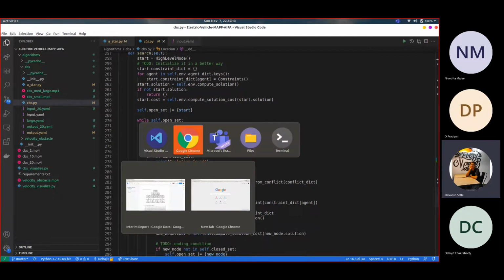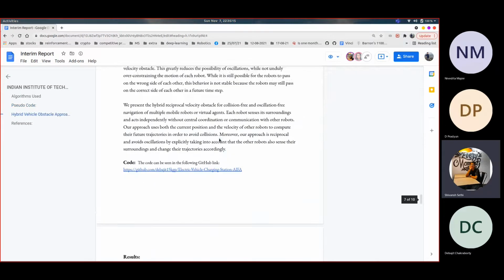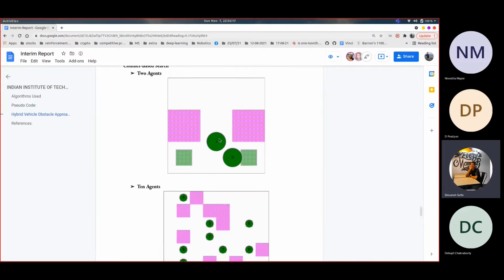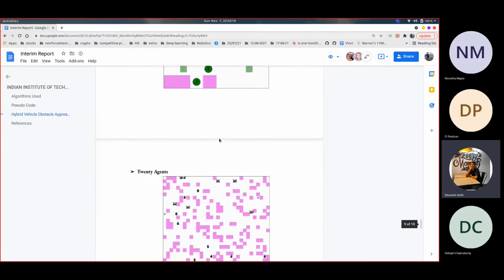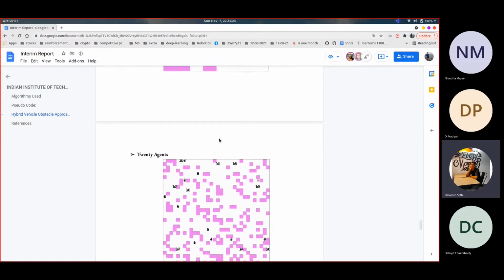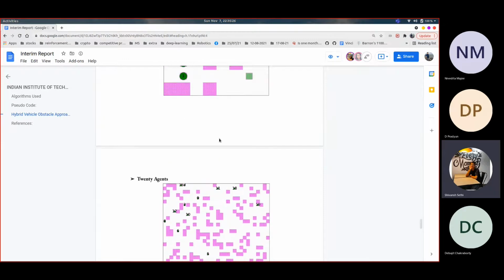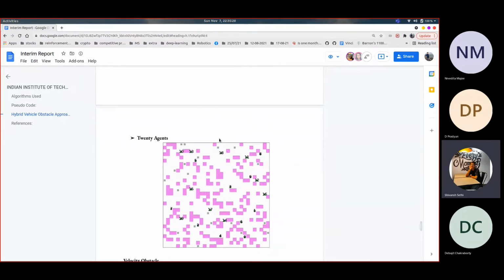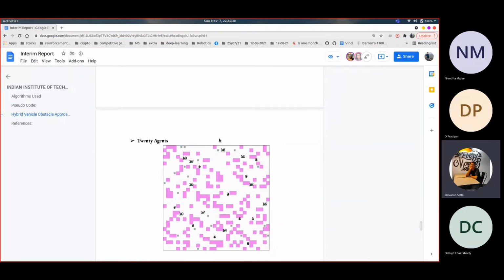For the CBS algorithm, we work with 2 agents, 10 agents, and 20 agents in an obstacle-based environment. As you can see in the report, it gives a non-collision and optimized path for each agent. These have applications once we are working in industries, manufacturing industries, or travel within small areas. I now move the baton to Debajit to continue.